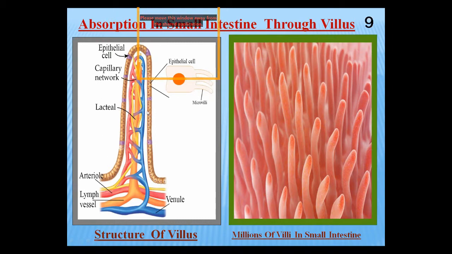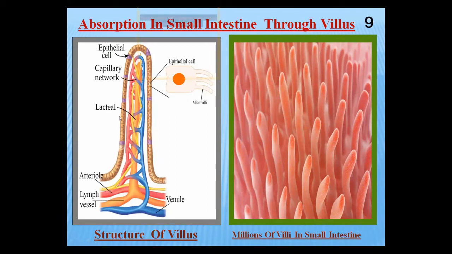And this villus is connected with the blood capillaries as well as the central vessel, which is also called the lacteal or lymph vessel. This is the structure for the absorption of the nutrients. Now the digestion has been completed and the complex food is converted into the simple form, which can diffuse across the intestinal lining. The absorption will be done by the villus. First, try to understand the structure of the villus.